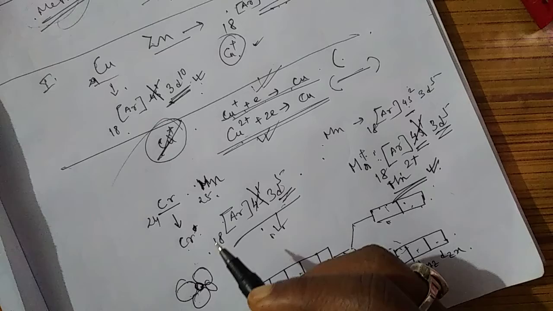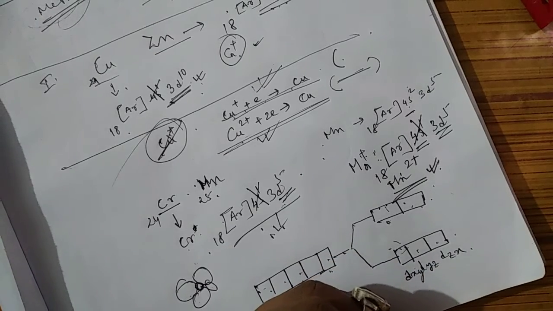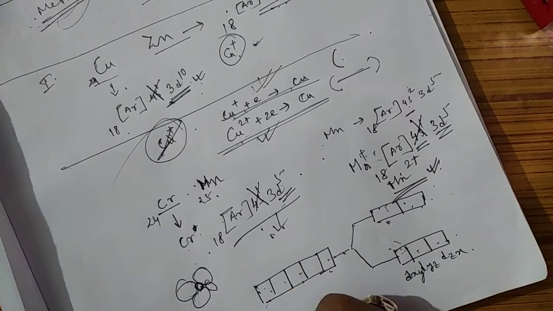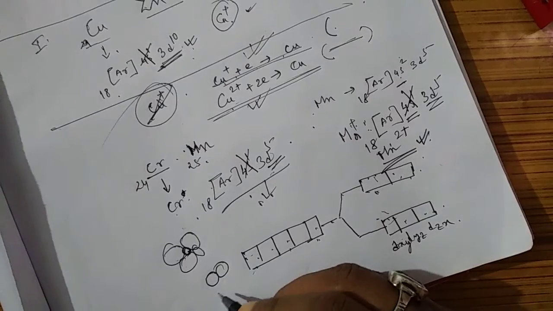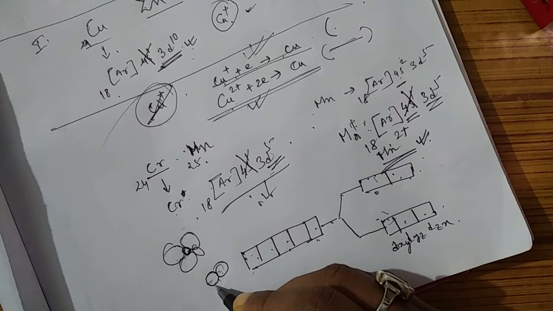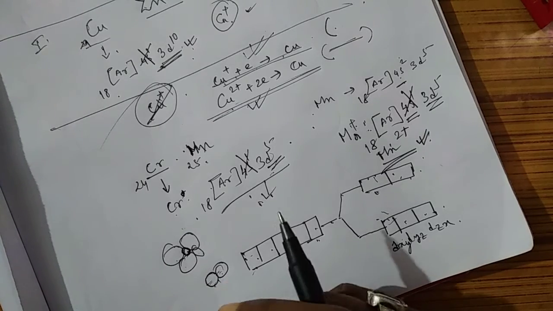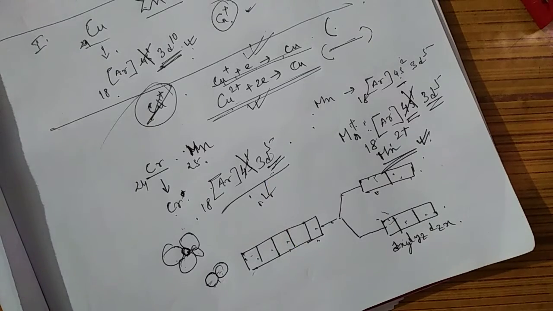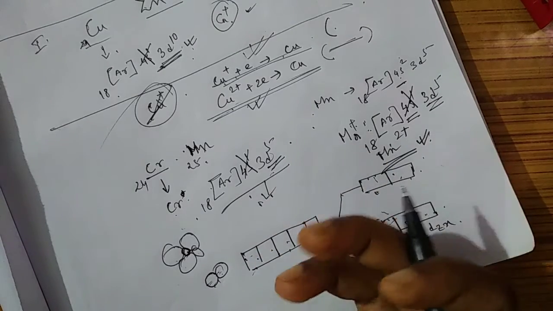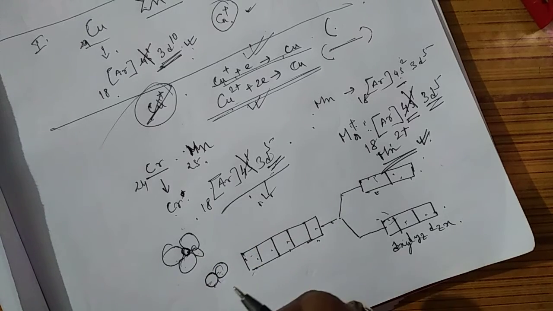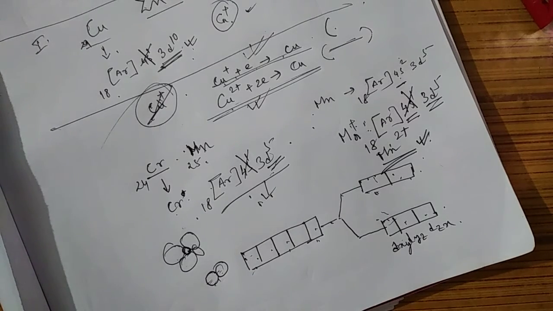Now, for alloy formation, what is the reason that they can form alloys? Actually, they have similar sizes. I told you that 4d and 5d series transition elements have similar sizes. So another transition metal of similar size can occupy their place, and therefore they can form alloys. Alloy means a mixture of two metals, or even a non-metal. They mix and form a more durable substance. So, due to their similar size, they can form alloys.